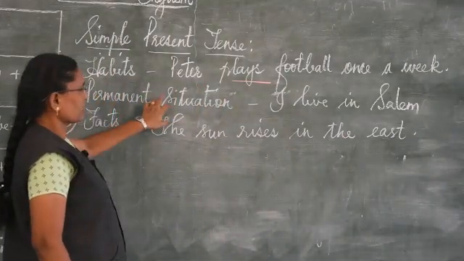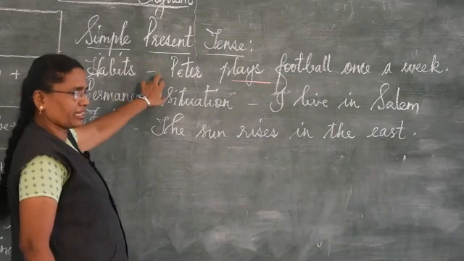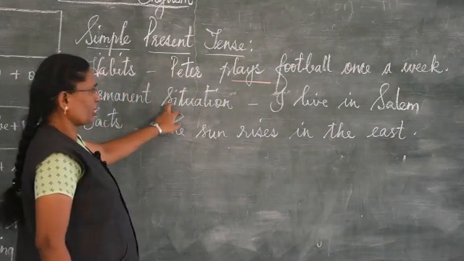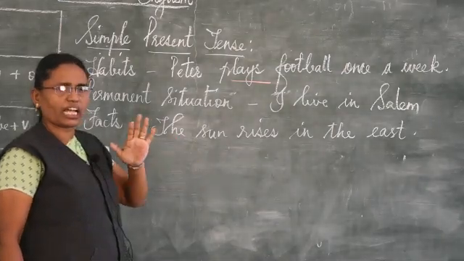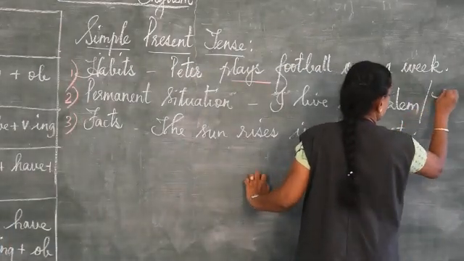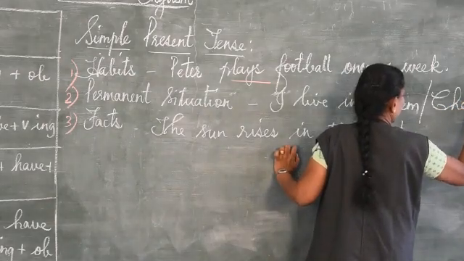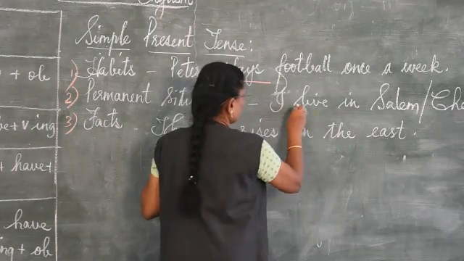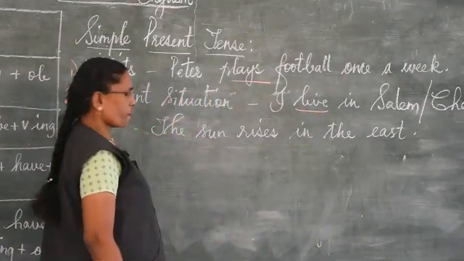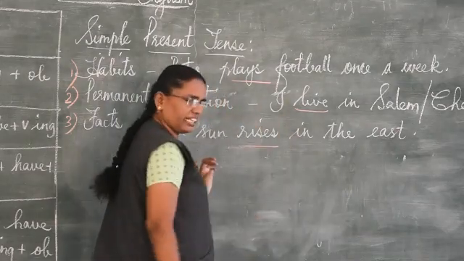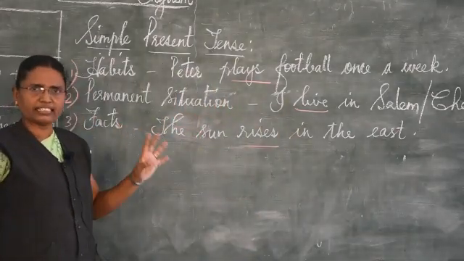Permanent situation: for the habit, this is the habit of this boy. And permanent situation, I live in Salem, or I live in Chennai, wherever it is, live. And the third, fact: the sun rises in the east. It always rises in the east.